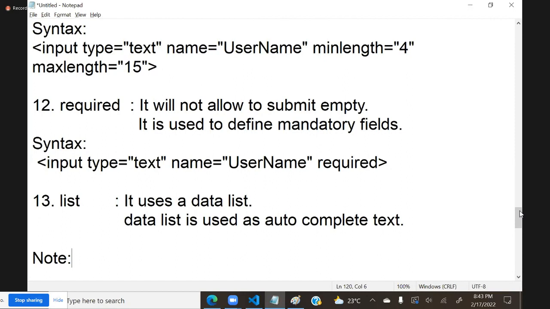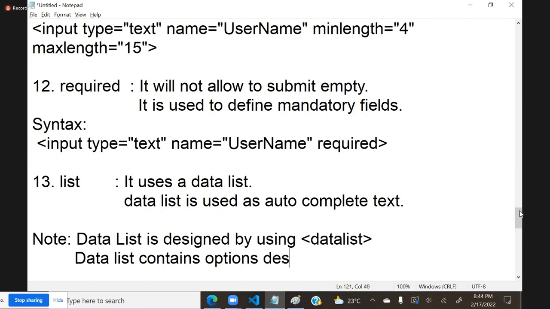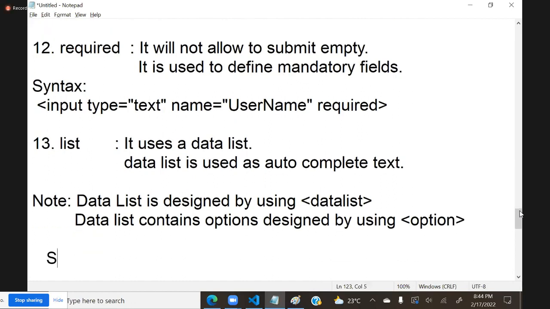So it uses a data list. Another note is that the data list is designed by using datalist and option. First I will give it like this. It is designed by using datalist. And the second point, the datalist contains options, designed by using option. We have option. So syntactically, how do we do it?